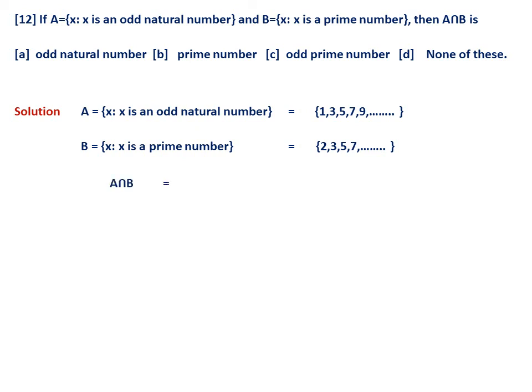Now, if you take A intersection B, I cannot include 2 because it is not there in the first set. And remember, we cannot include all odd numbers either, because 9 is an odd number, but it is not prime, because 9 is 3 times 3. Therefore, two conditions should be met: it should be odd, and it should be prime. Therefore, definitely the option is C, odd prime numbers.